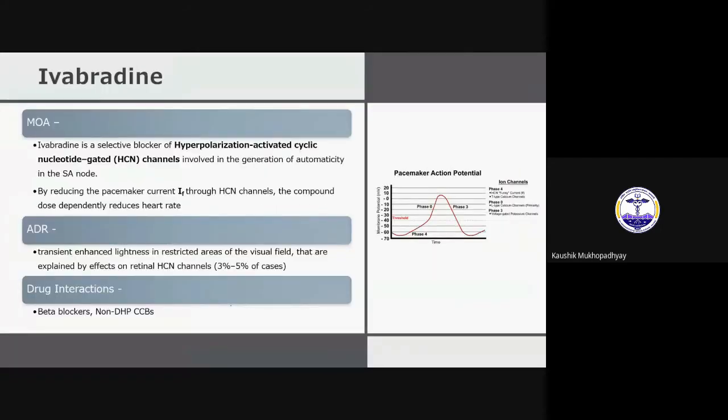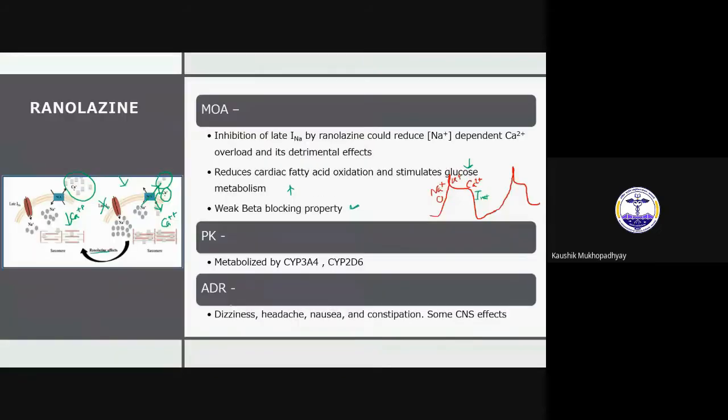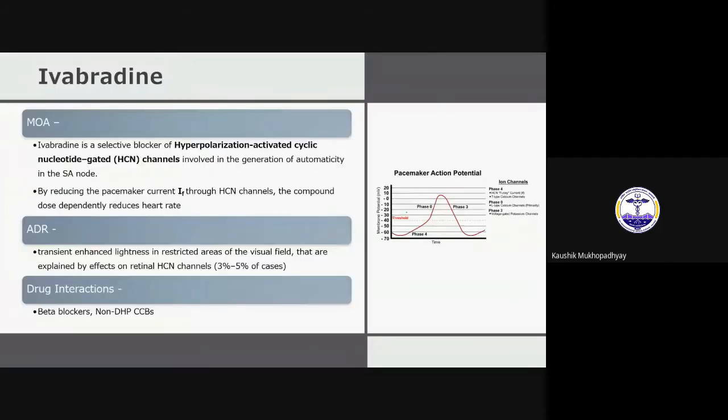So that was all about ranolazine. The next drug is ivabradine. Now, all we drew in this figure here, in what tissue does it happen? It happens in the tissue that mainly propagates: the Purkinje fiber, the AV node. But the curve is a little bit different in pacemaker tissues, like the SA node. So probably in the SA node you will see this kind of thing.